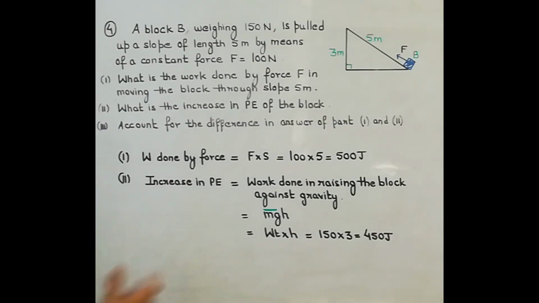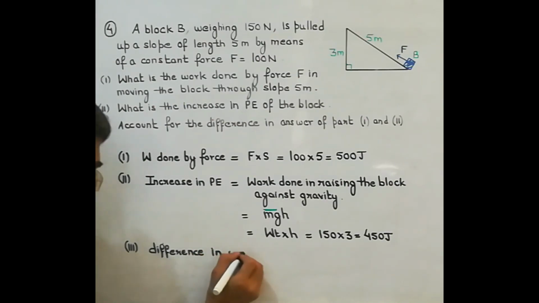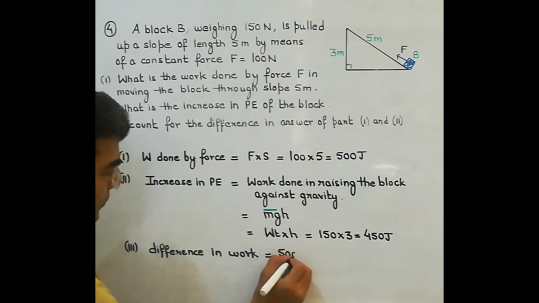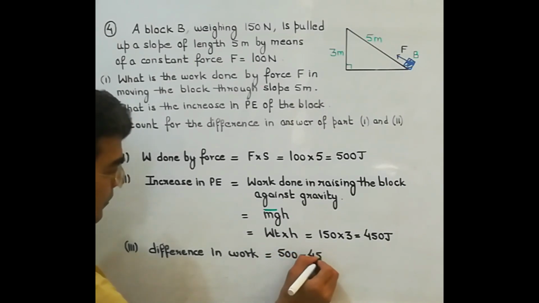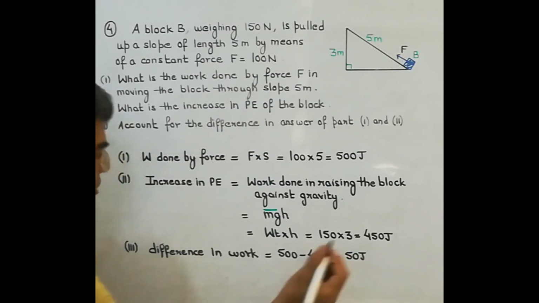So what is the difference here in work? Difference in work is 50 joule.